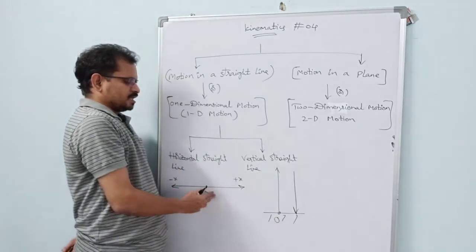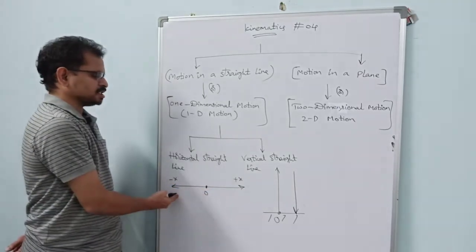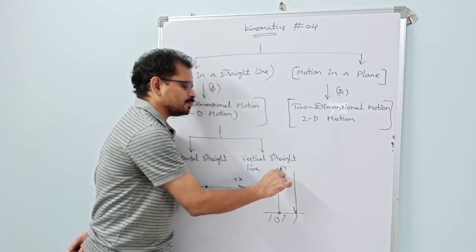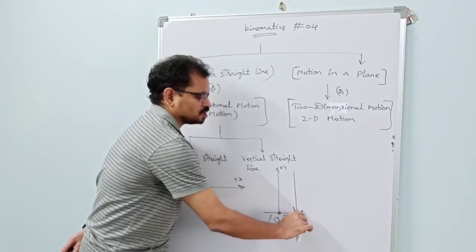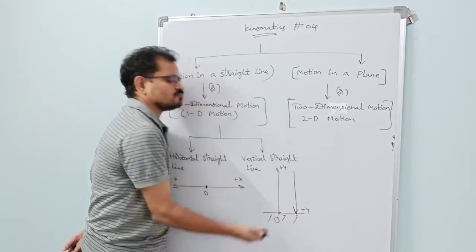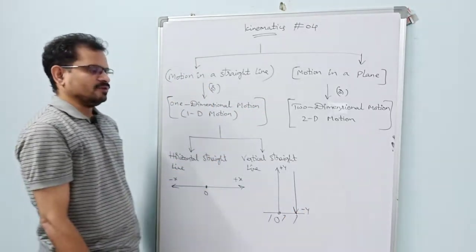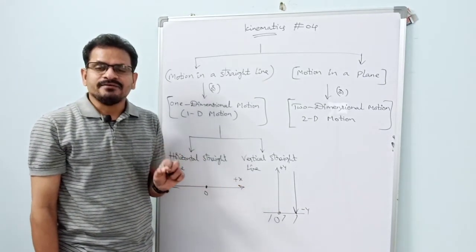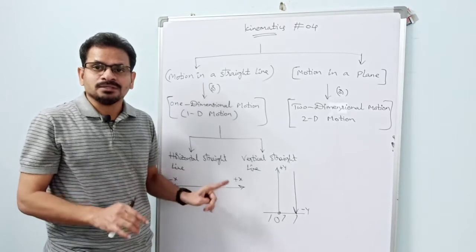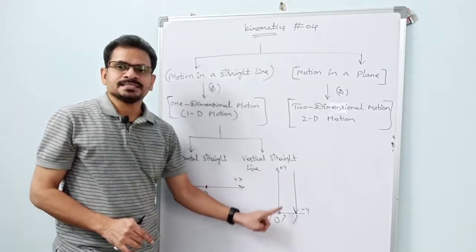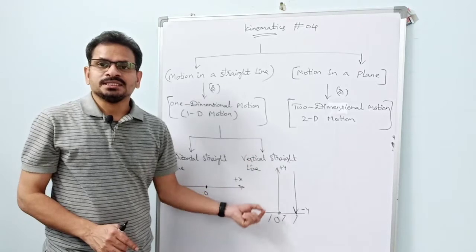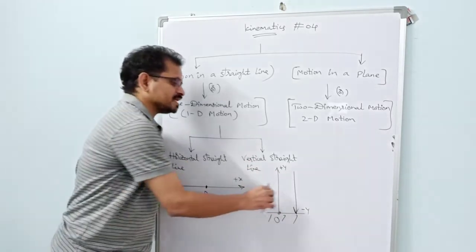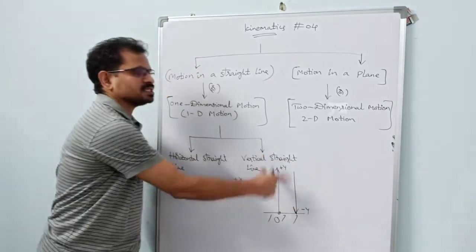Here generally, as we are considering positive x direction and negative x direction as opposite directions, the upward direction is generally taken as plus y axis, and the downward direction is considered as negative y axis. So upward is positive y and downward is negative y. For horizontal motion, the Earth's gravitational force has no impact on the motion of the body, but in this case the body's motion is completely influenced by Earth's gravitational force. So we consider Earth's gravitational force in this case.